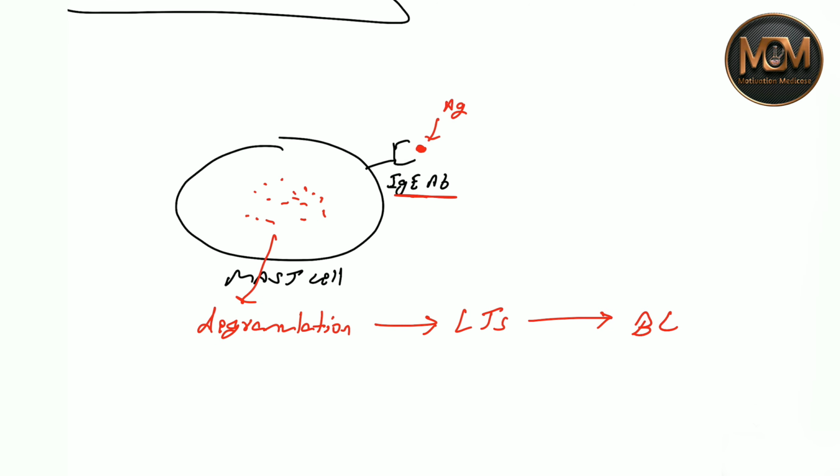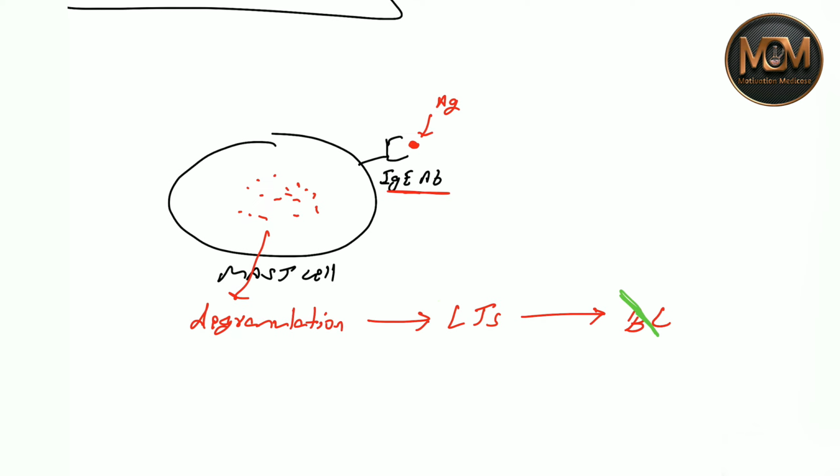Now we have to stop this. What can we do? We can stop it at this position. By giving a bronchodilator, we can stop it at this level. We can block the leukotriene. We can give drugs which stabilize the mast cell, or we can stop the binding of the antigen with the IgE antibody. So we have four types of drugs which we can give in asthma.